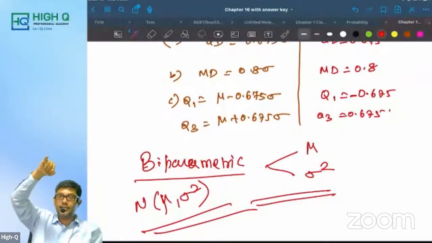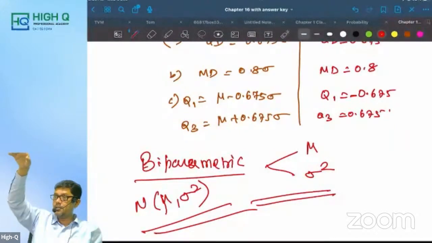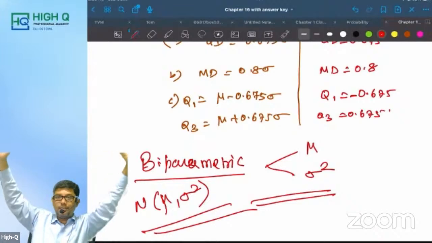It can be an integer or a non-integer. If it is an integer, then it is bimodal. Non-integer means unimodal. Highest integral value to be taken. So this is what our binomial distribution is all about.